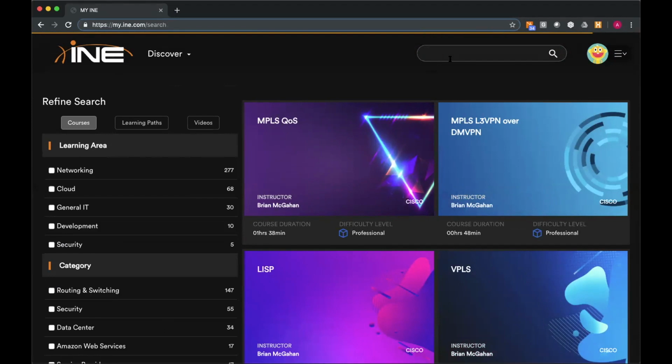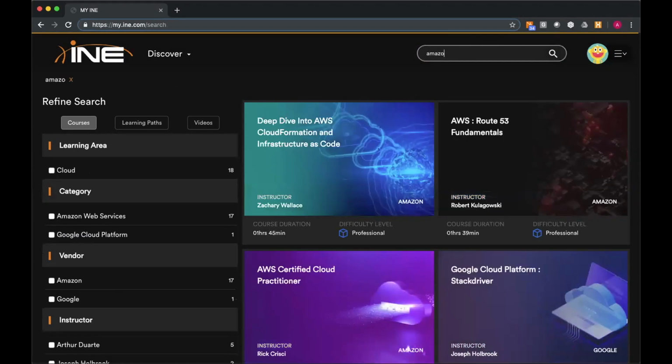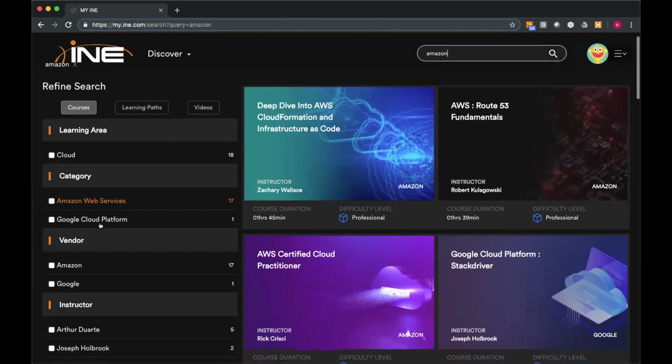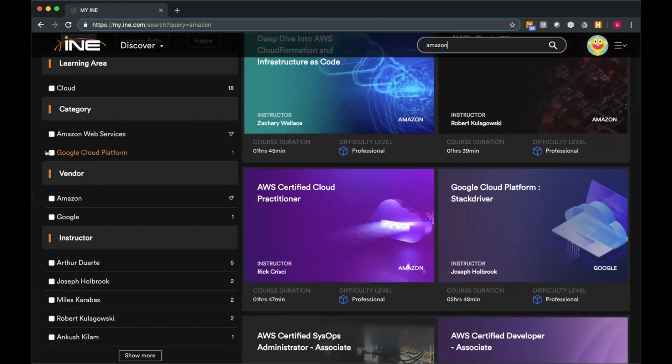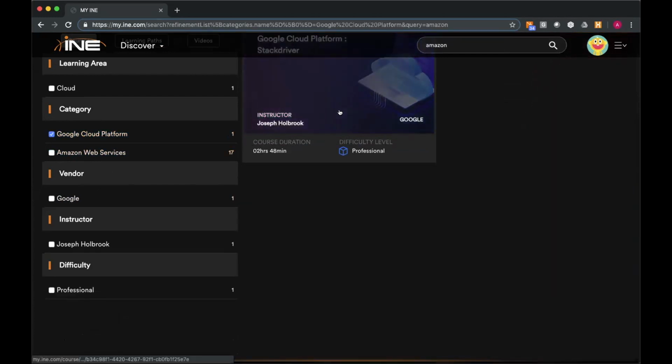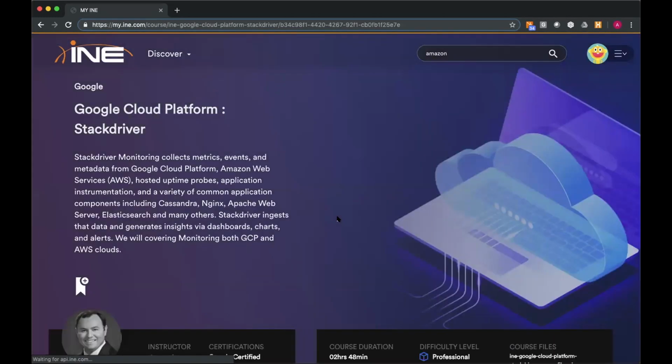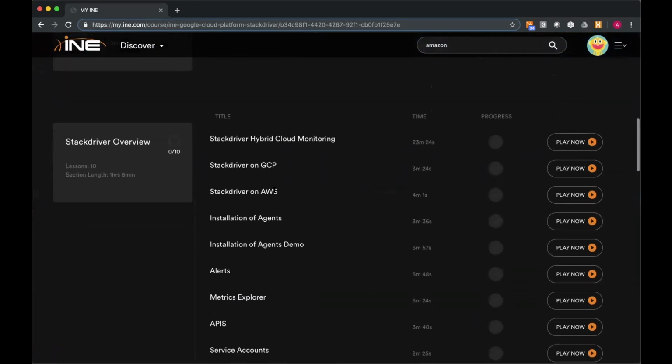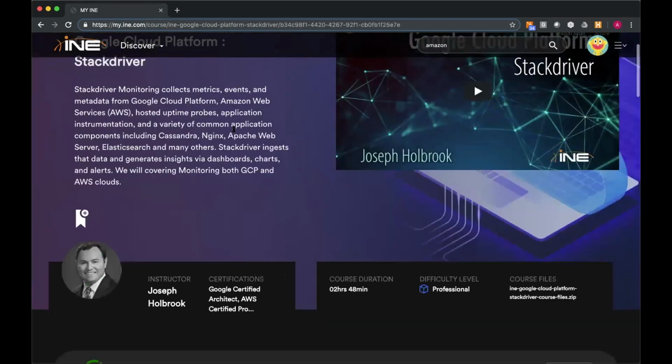Okay, if you decide that you want to search by vendor, let's say Amazon, for example. Okay, you'll be able to find the different courses that are available. So again, if you wanted to check out, well, why does Google Cloud pop up when I search for Amazon? You can go in through and you'll see that there is a section that is dedicated to AWS, which is why it shows up in those results.